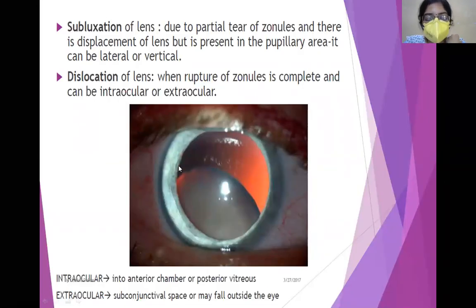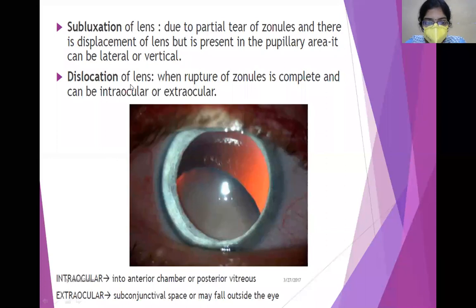Now, what are the other problems which can occur whenever there is blunt trauma? Subluxation of lens. Now, what is the main difference between subluxation and dislocation of lens? You know the lens is held in place with the help of zonular fibers. Suppose the zonular fibers are lost in only one quadrant or one half. Then the lens will be pulled towards the site of intact zonules. So that is known as subluxation due to partial tear of zonules, and there is displacement of the lens. But the lens is still present in the pupillary area. You can see the lens is still partly present in the pupillary area. This is known as subluxation.